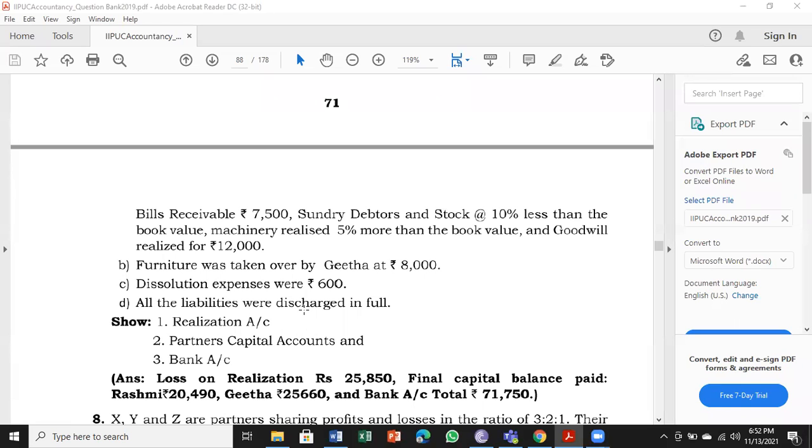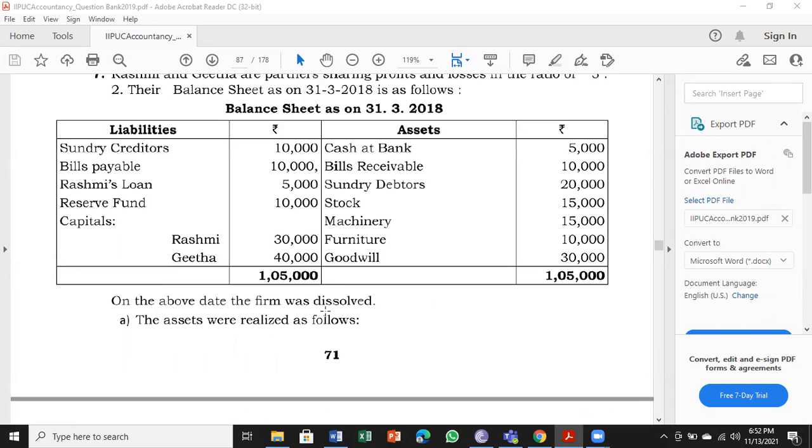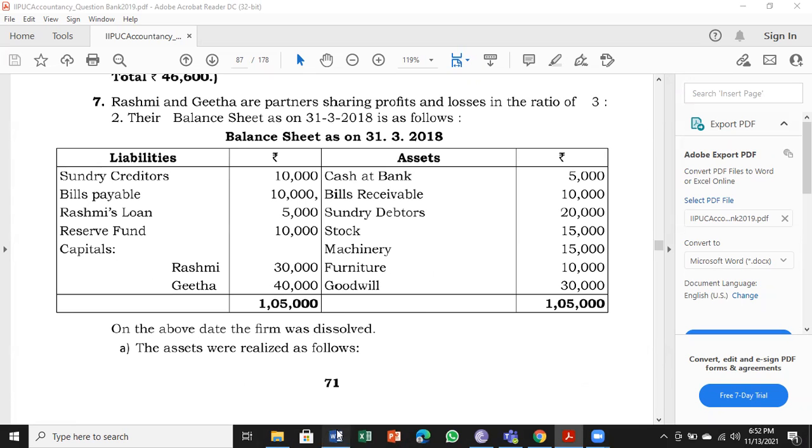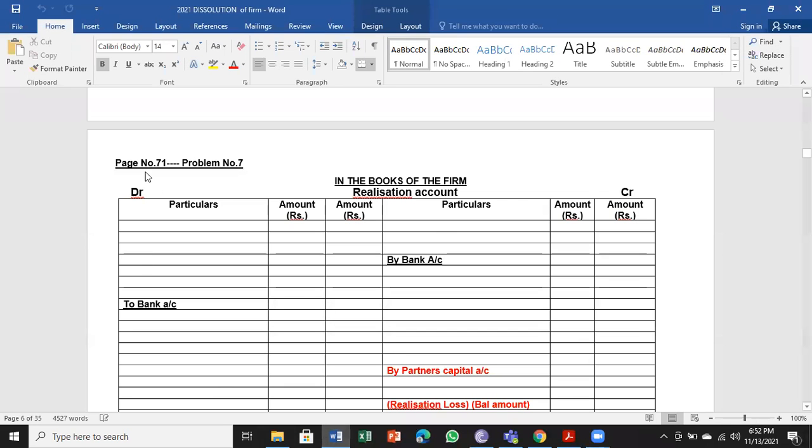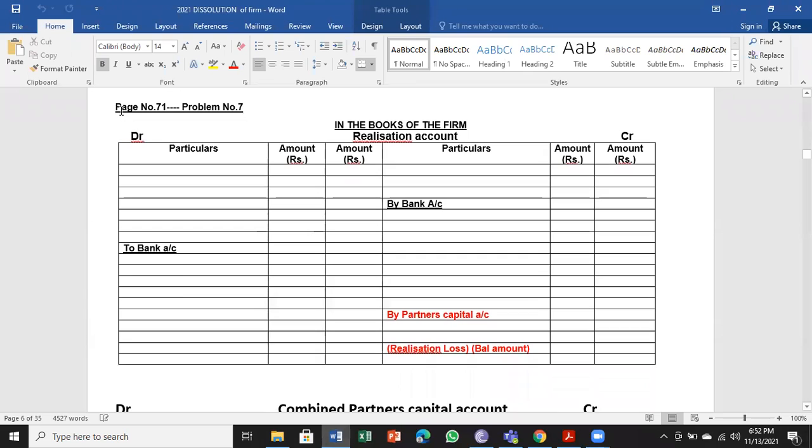D, all the liabilities were discharged in full. It is paid in full. Prepare all the 3 accounts like earlier, the same thing. We'll move on to working the problem. Page 71, problem number 7. So we are preparing the realization account over here.